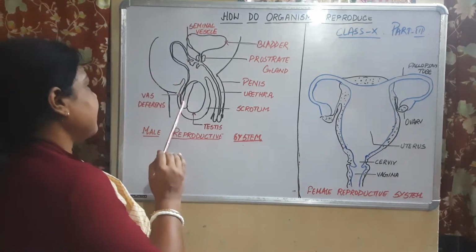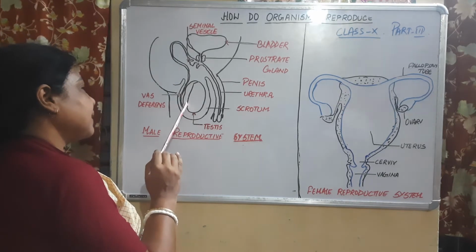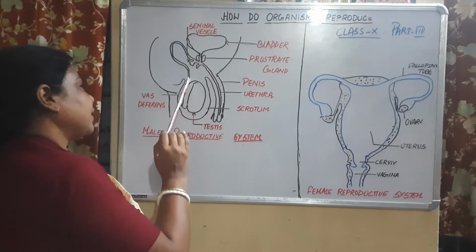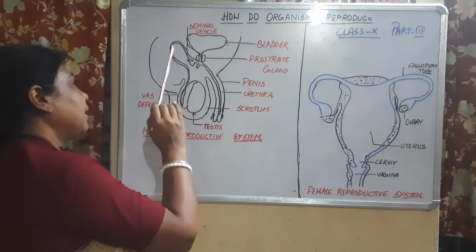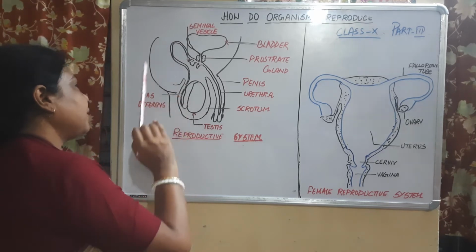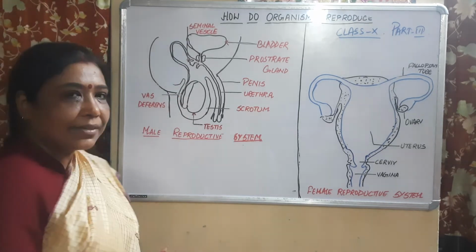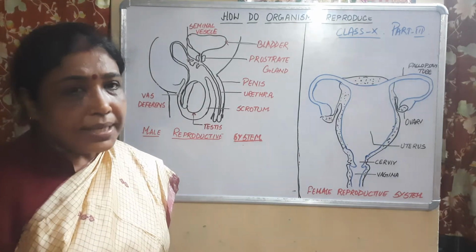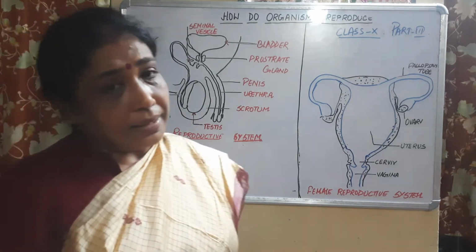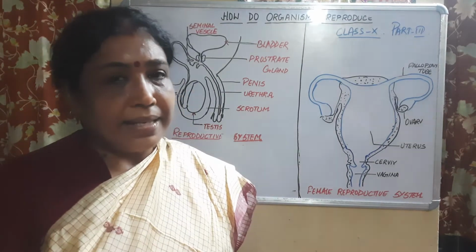Now you see here, from the testis, a tube-like structure comes out and moves all the way to the abdomen. That is known as the vas deferens. Children, it is not the only duct which is responsible for carrying the sperm.